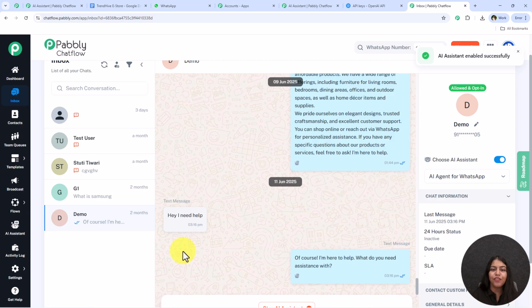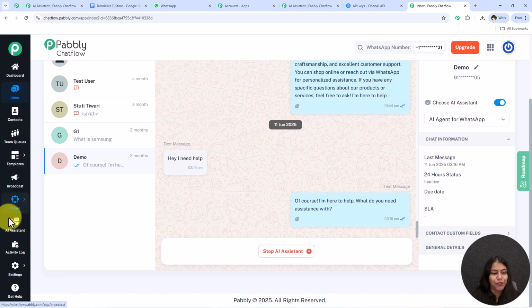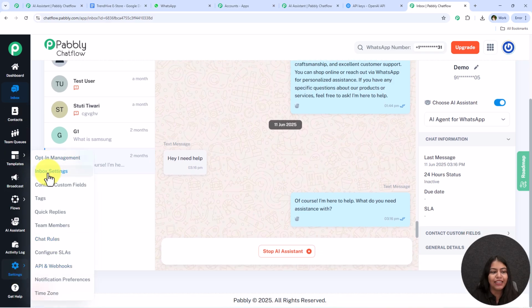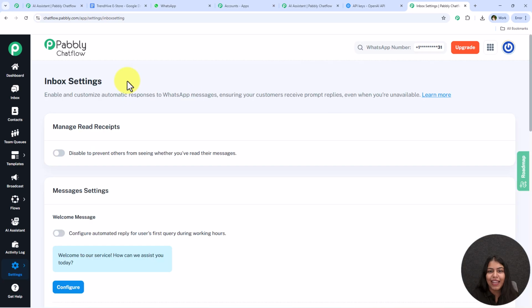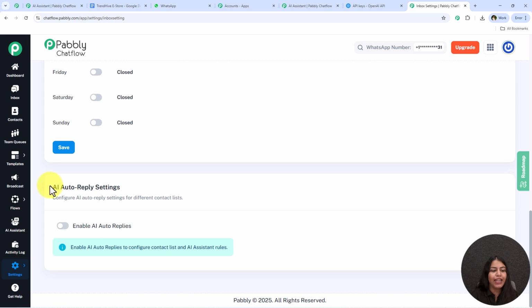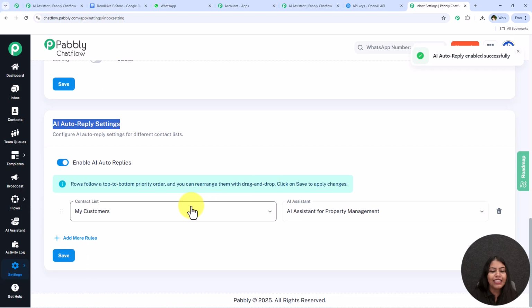So what you can do is, if you want to assign this AI assistant to a list of contacts, you first have to create a contact list by going towards this contact section, and then you have to follow me. You have to go towards this settings and then towards this inbox settings, and after coming over here, we simply have to scroll, and as you can see the option of this AI auto reply settings, you can simply go towards this enable AI auto replies, and simply you have to select the contact list which you have created by going towards